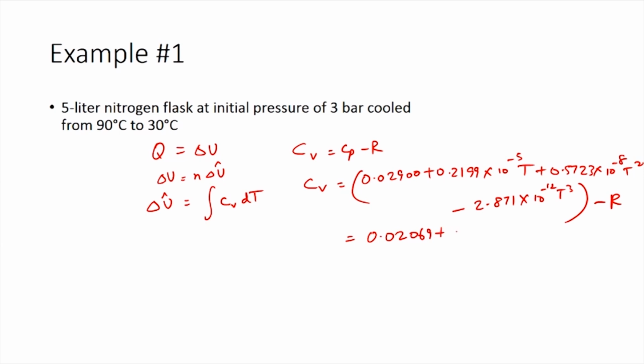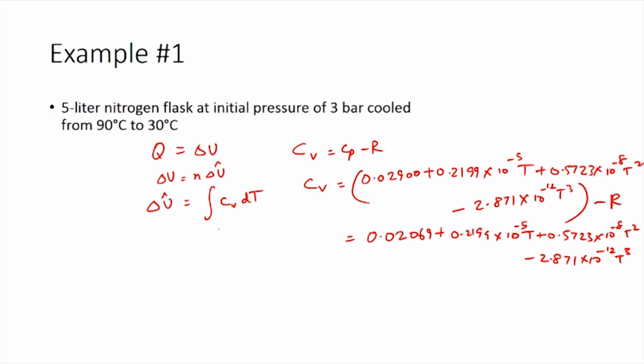And we would be having this value as 0.02069 plus 0.2199 times 10 power minus 5 T plus 0.5723 times 10 power minus 8 T squared minus 2.871 times 10 power minus 12 T cube.